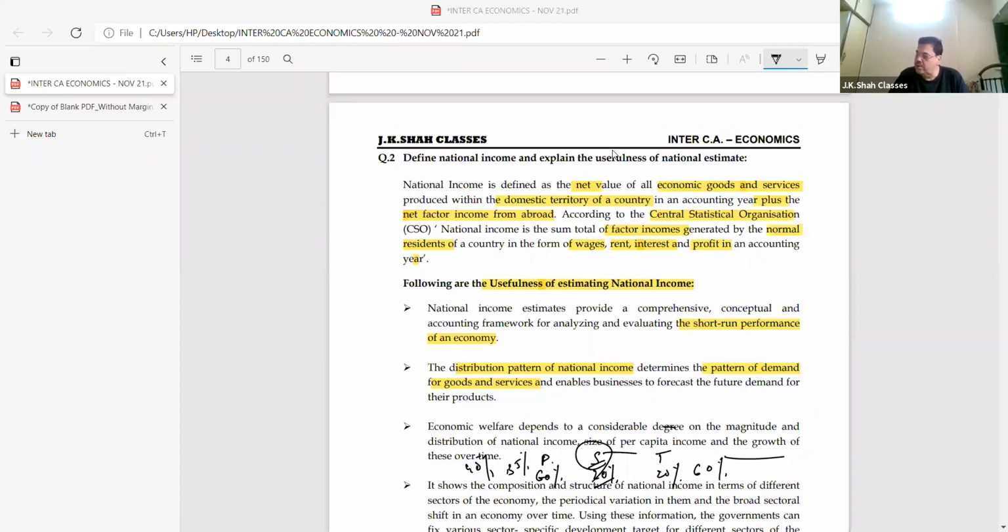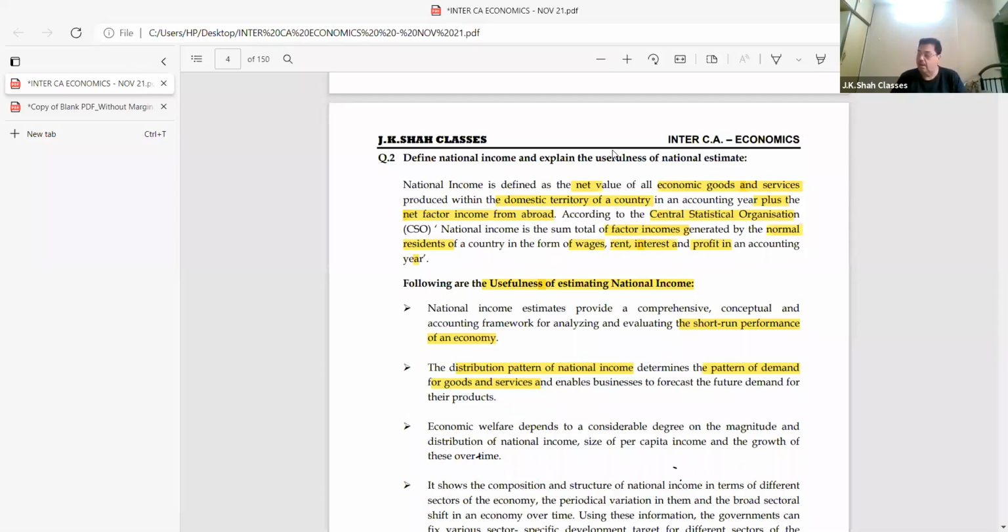And it includes, number one, the political frontiers of a country, that is, the political boundaries of a country.